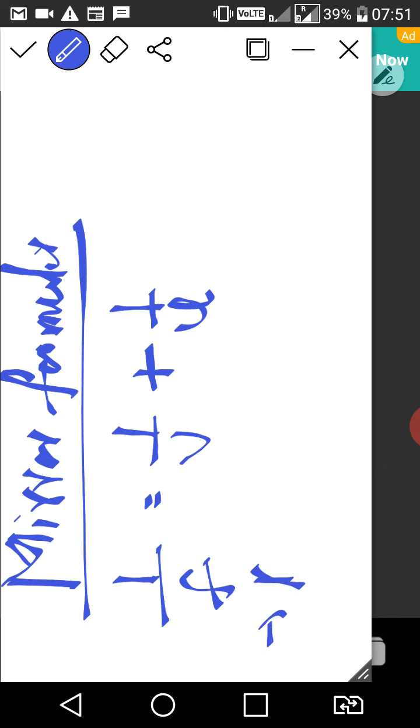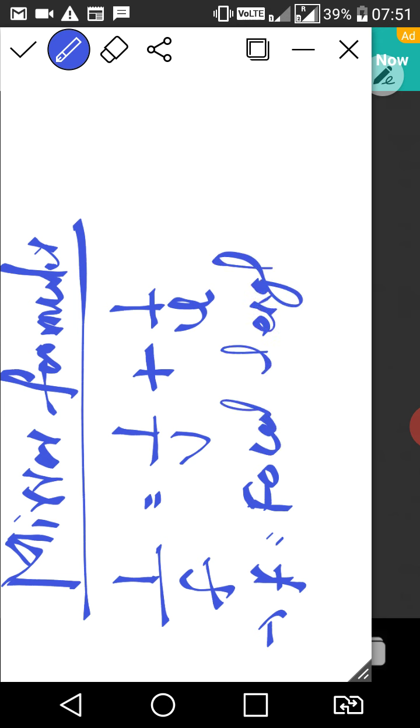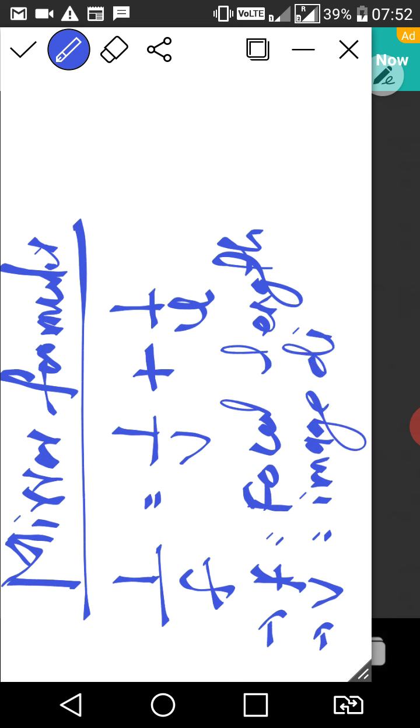What is f? Small f, focal length, right class? What is v? Image distance. What is u?